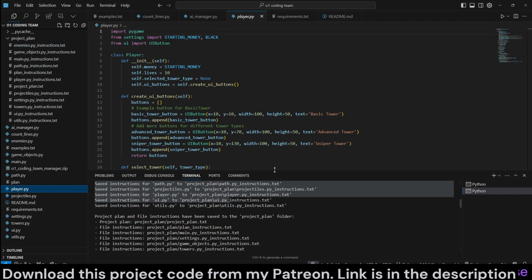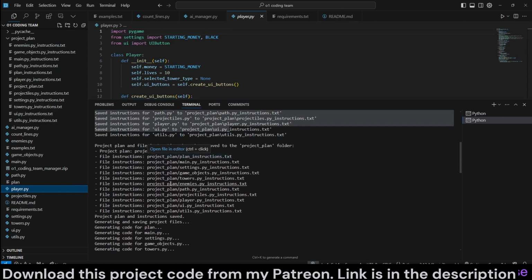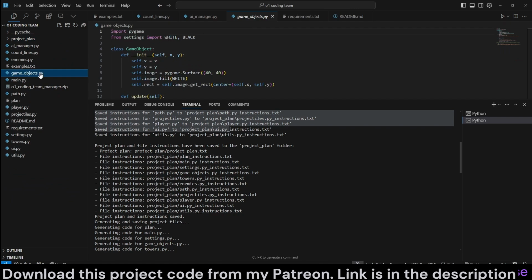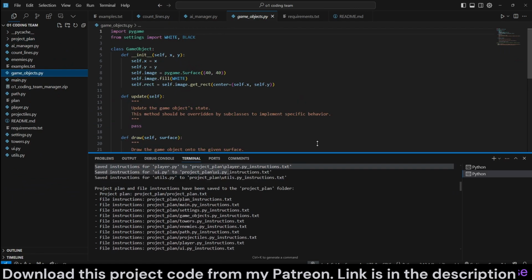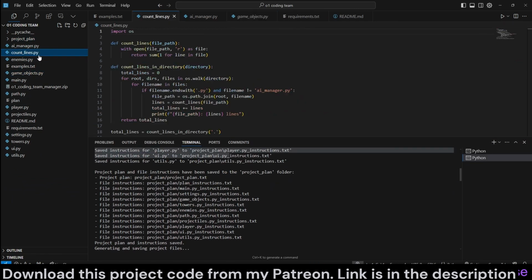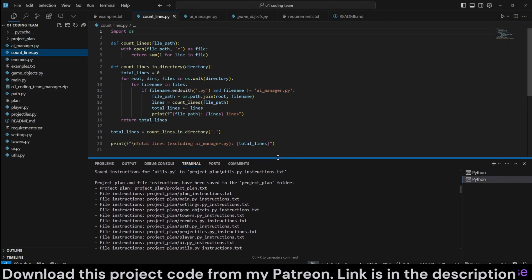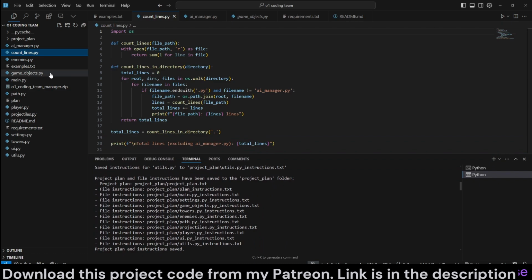There is a total of, let's see how many files. 11 files were written. So this is a multi-file project. And here are all the files that were written. And we have an auxiliary helper code here to count how many lines are in each .py file in this project.